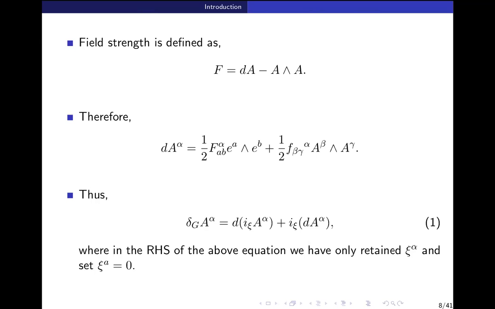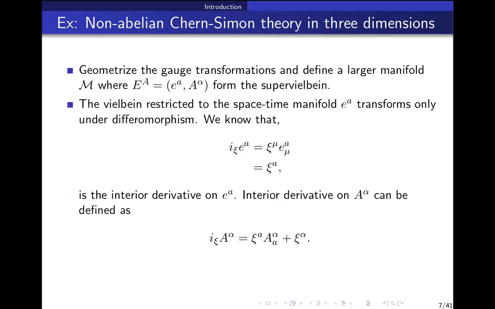Is there any question? Yeah, sorry, can you go back to the previous slide once? I just have one confusion. I thought that this A alpha, can I think of it like A alpha A, EA? Can I think of it like that? Yeah, you can think of it so.